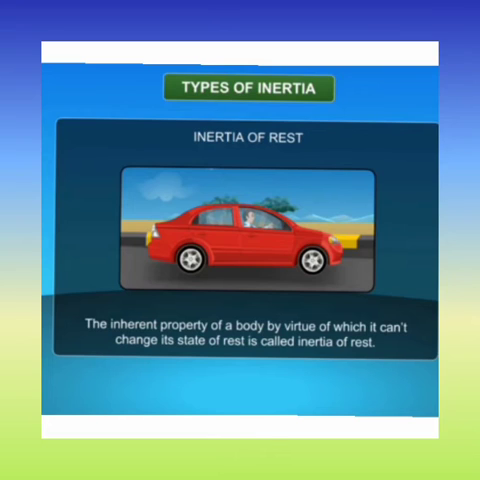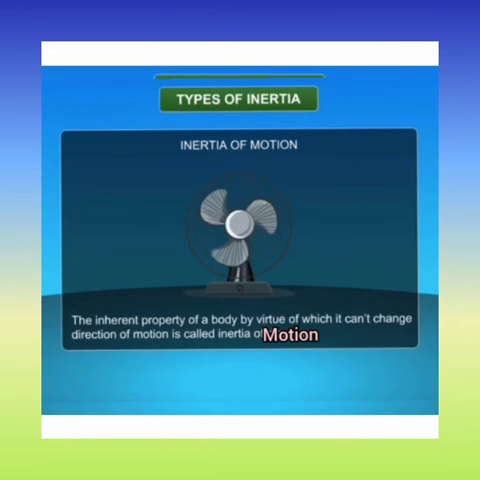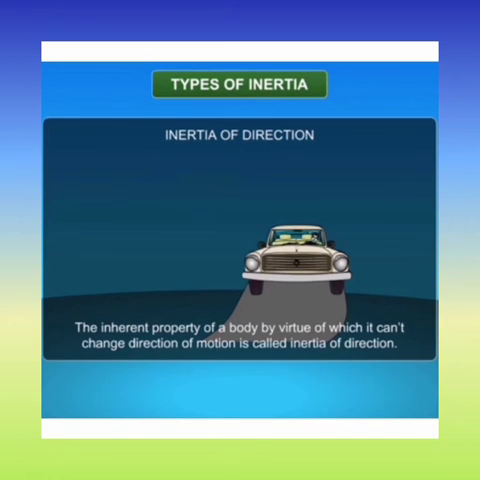The next one is inertia of motion. The tendency of a body to remain in a state of motion in a straight line is called inertia of motion. That means the inherent property of a body by virtue of which it can't change its state of motion is called inertia of motion. For example, a fan continues to rotate for some time even after it is switched off. Another example is that a person stepping out of a moving bus has to run forward a few steps, which is also due to inertia of motion.